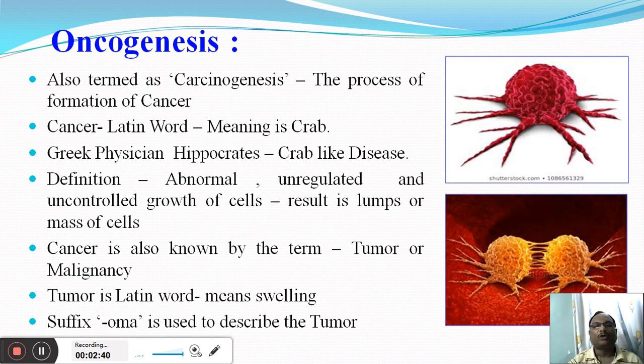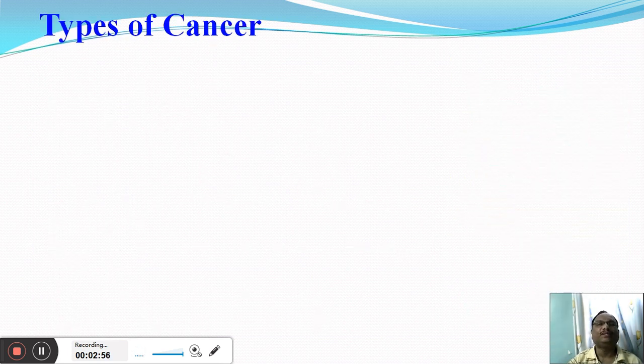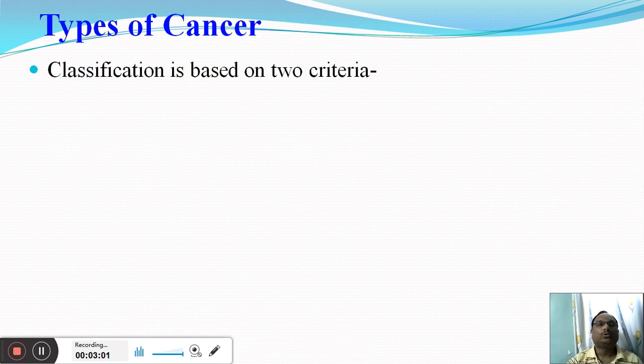That means normal cells in our body get altered, changed and transformed in an unregulated and uncontrolled manner, and thereby cancer formation takes place. Now in human beings, different types of cancers occur, and those different kinds of cancers can be classified on a variety of criteria.